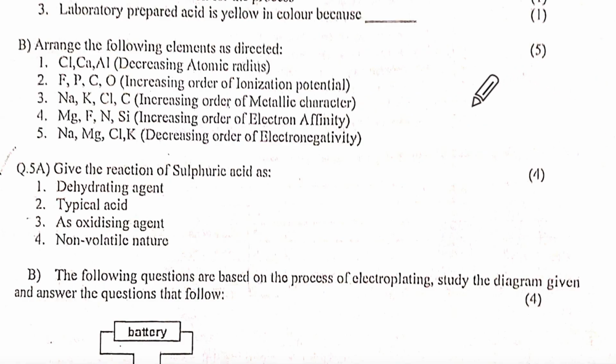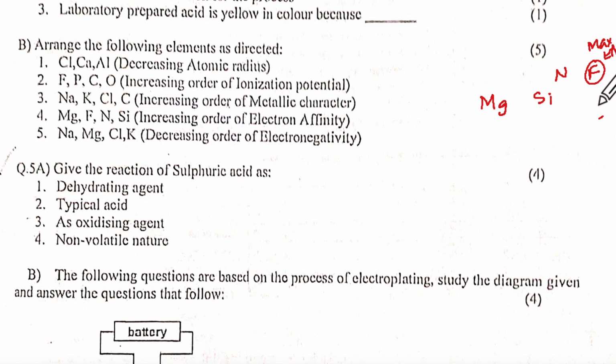Mg and Si are in one period, and F is here and N is here. Electron affinity here would be maximum, right? This will be max EA.